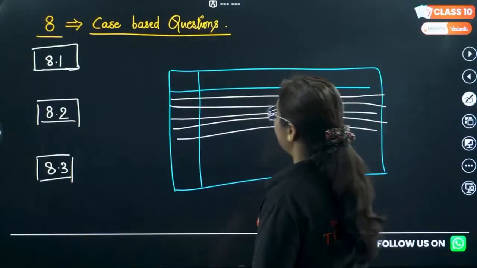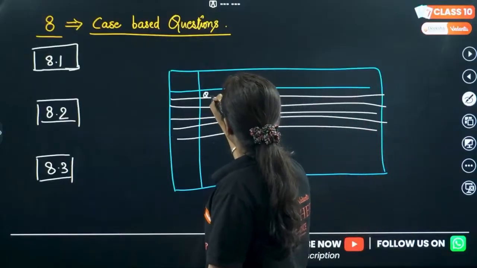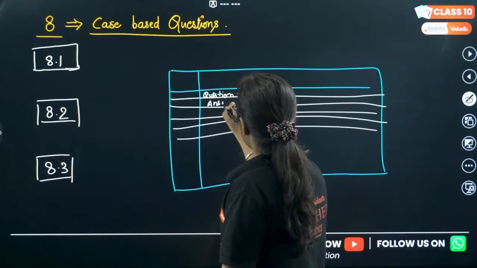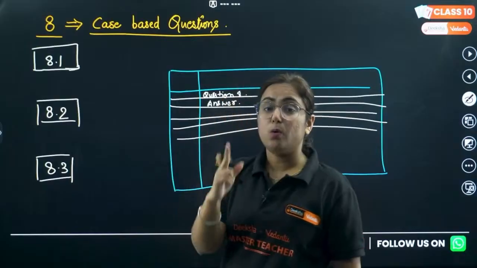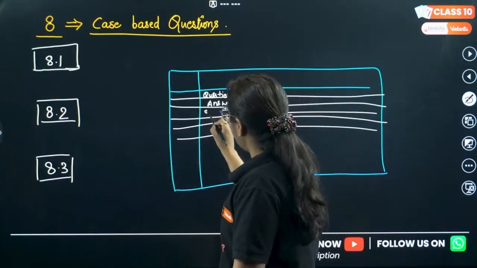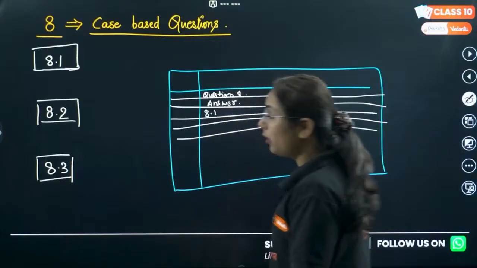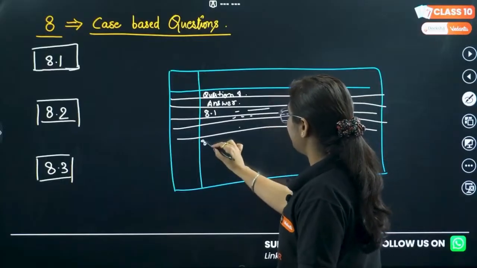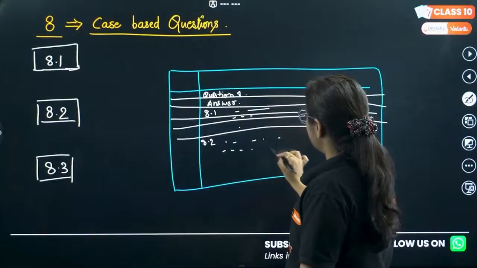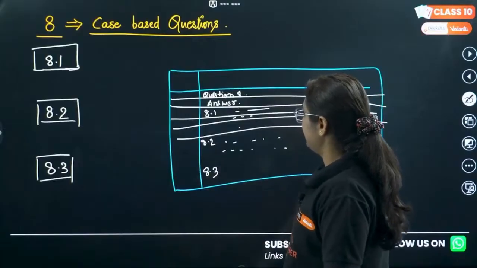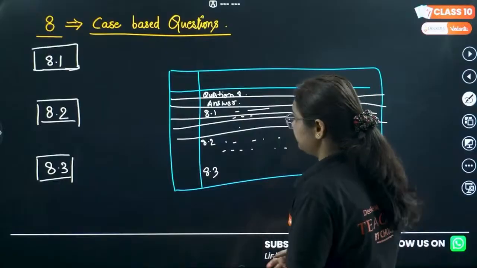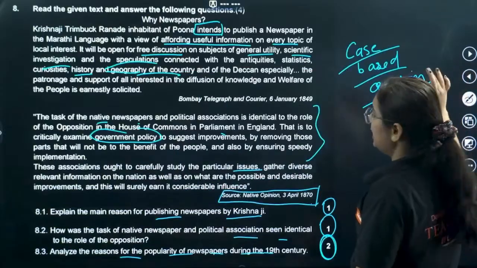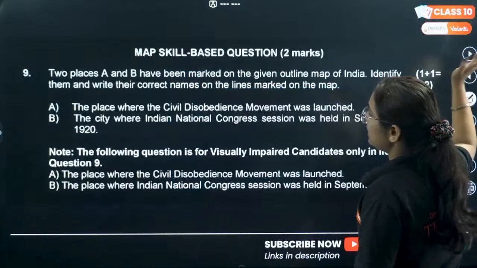So you will write that this is question number 8, and this is the answer to question number 8. Now what you need to focus on is, you always write that I am writing the answer for 8.1. Write your answer, leave a line, 8.2. Write your answer, leave a line, 8.3. I'm teaching you like a student, but I know you need it. Okay, done with question number 8, so we are done with the case-based question.